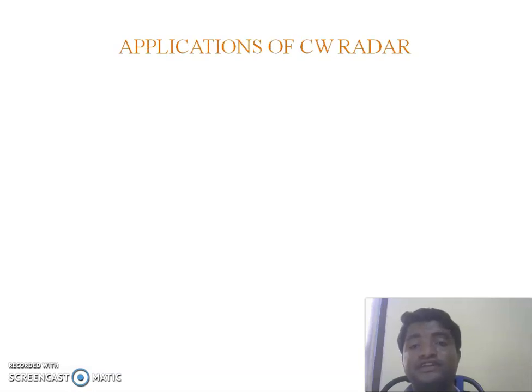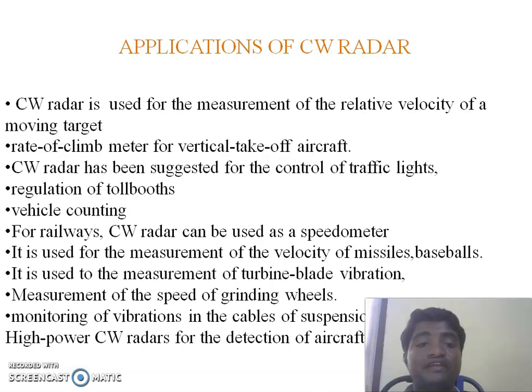The next concept is applications of CW radar. Already we know the applications of the CW radar. The CW radar is used to measure the relative velocity of the target, and it acts as a rate of climb meter for vertical takeoff of aircraft. It is used for controlling traffic lights, regulating toll booths and vehicle counting. In railways, it is used as a speedometer, and for measuring the velocity of missiles and baseballs.